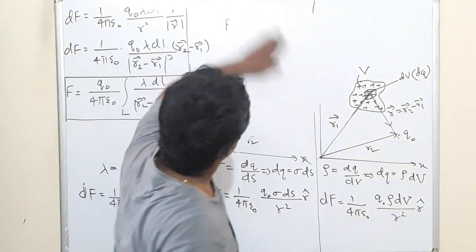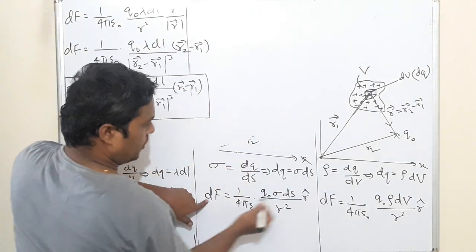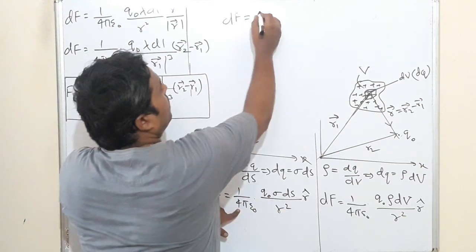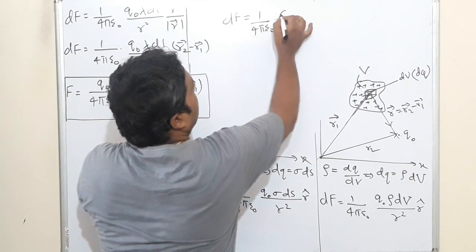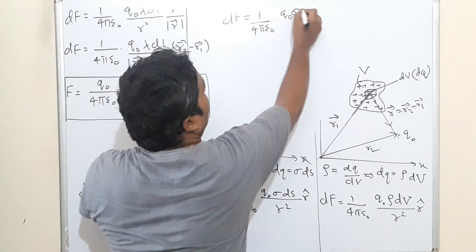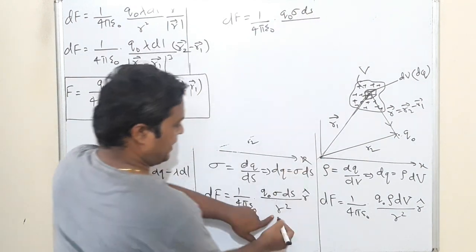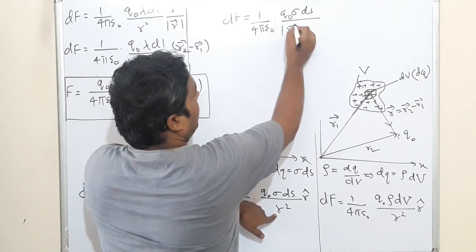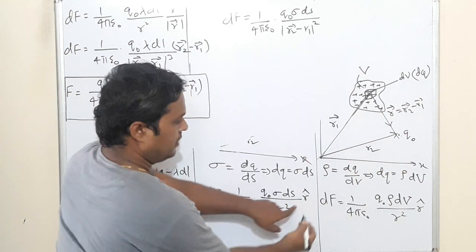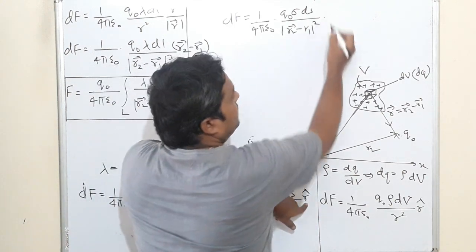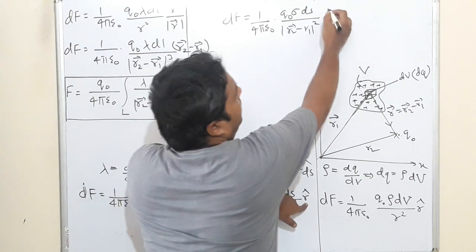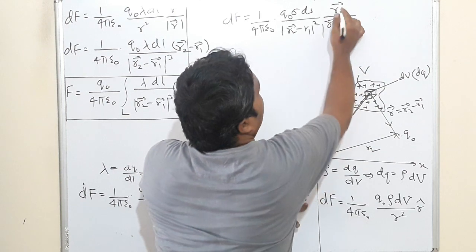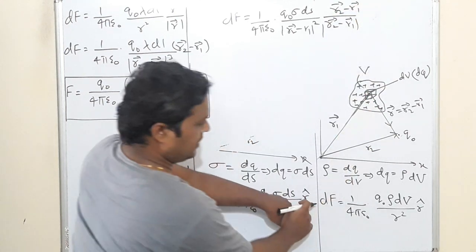One more thing. dF is equal to, here I will make you understand how to write this for surface charge, 1 by 4 pi epsilon naught q naught sigma ds divided by r square, where r is r2 minus r1. Unit vector is defined as vector divided by magnitude of vector, where the vector is r2 minus r1.